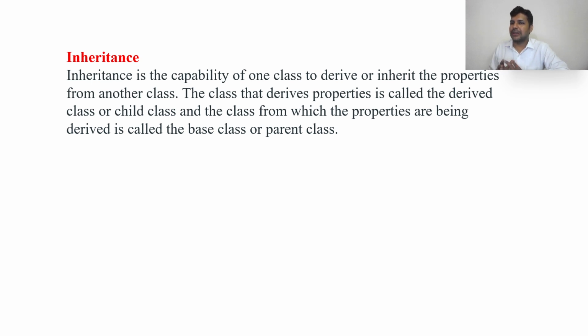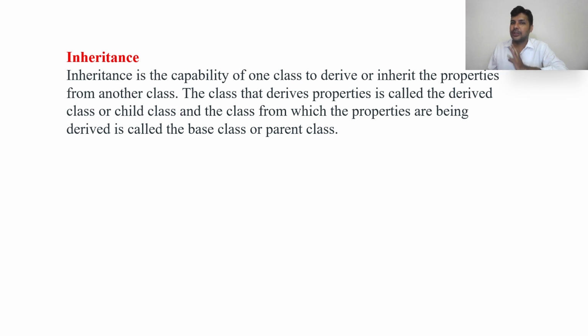Here we are talking about classes. A class also has a parent class and a child class. We call them superclass and subclass, or base class and derived class. Inheritance is the capability of one class to derive or inherit properties of another class, so one class's properties can be used by another.